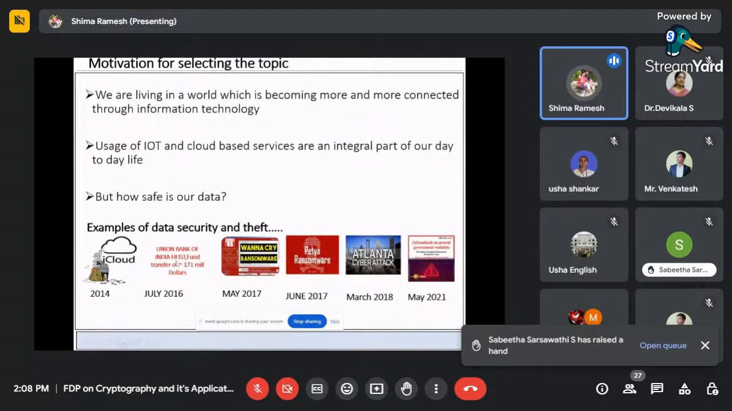I have mentioned some here. In 2014 we had the iCloud attack. In 2016 we had the Union Bank of India attack, and then the WannaCry ransomware attack, the Petya ransomware attack, etc. So I have just put some year-wise attacks which we have faced.